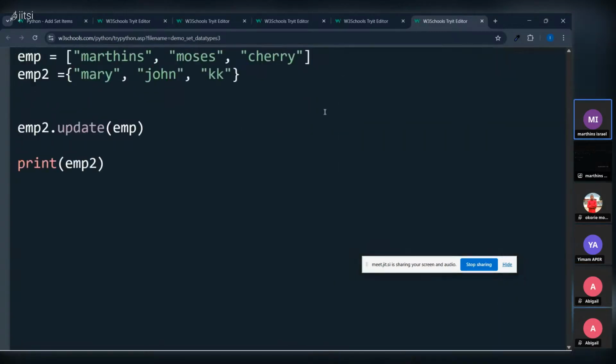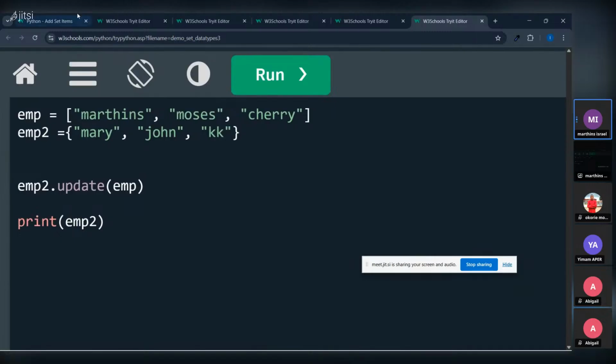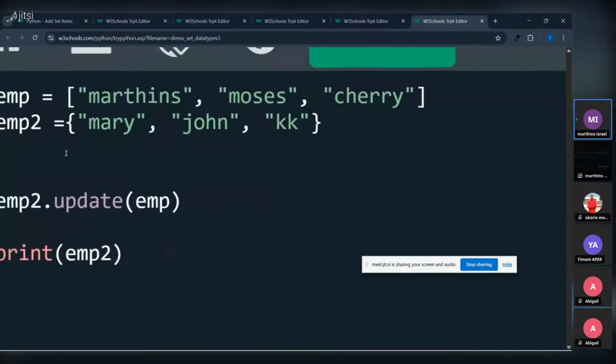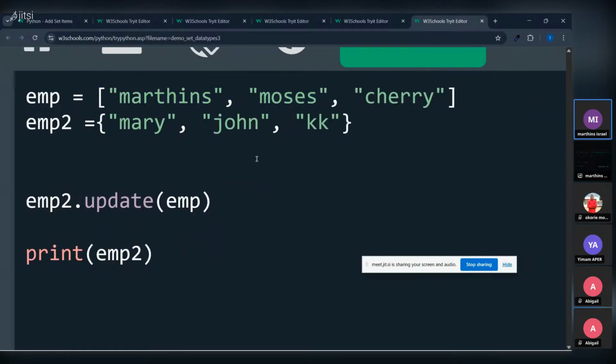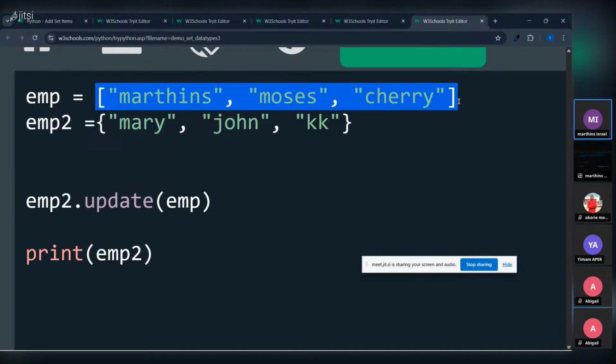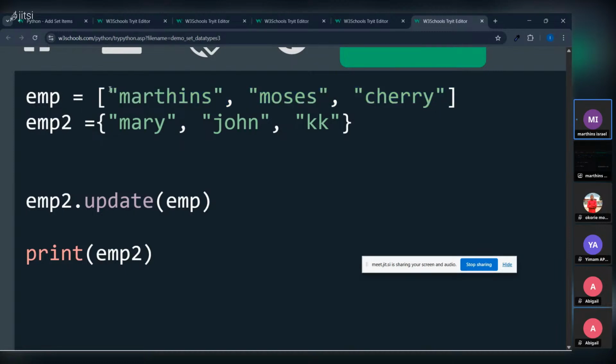So it can also be a dictionary. When we come to dictionary, you will understand. But take note that you can also update a list. Please, this is very important. You might see a data set that contains an array, which is a list. Then we can also see a data set that has a set.